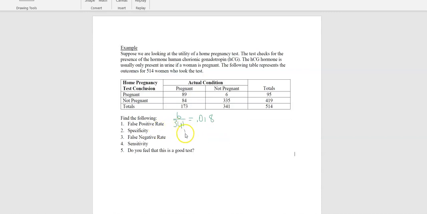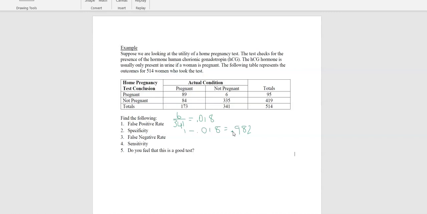So 1 minus 0.018 is going to give us 0.982. Now, we could also get the specificity by taking the number of people who tested as not pregnant and are not pregnant and putting it over the number of people who are not pregnant.